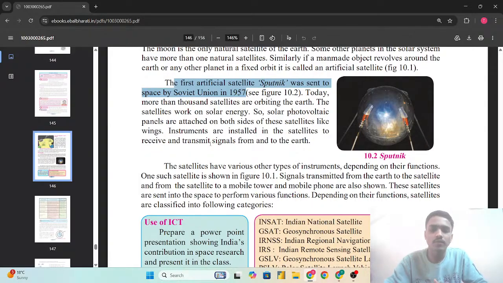So the satellites have various other types of instruments depending on their functions. One such satellite is shown in figure 10.1. So signals transmitted from the Earth to the satellite and from the satellite to the mobile tower and mobile phone are also shown. These satellites are sent into space to perform various functions. So depending on their functions, satellites are classified into the following categories.